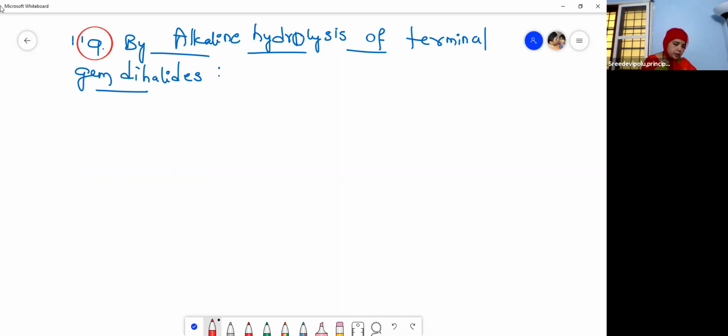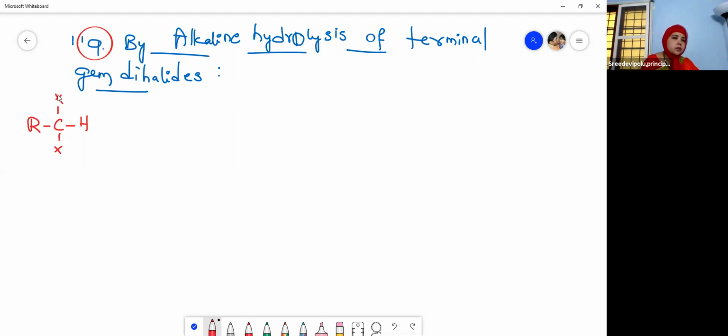So what is this preparation? Now let us see. The terminal gem dihalide: R, C, X, X, H. I hope you have understood. Terminal means at the end, so the end carbon has two halogens.